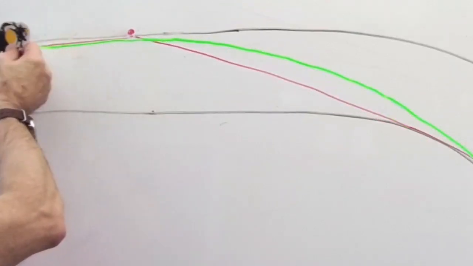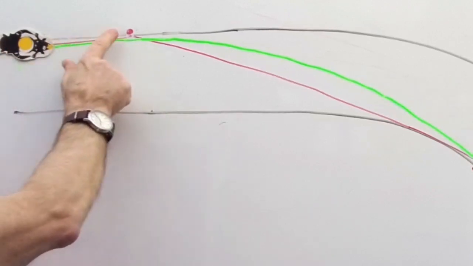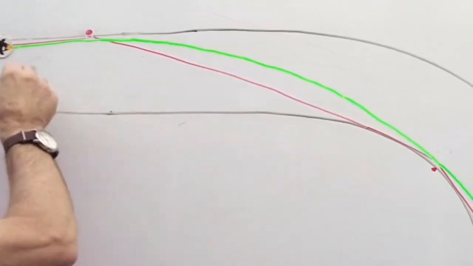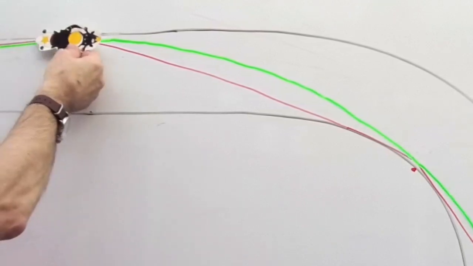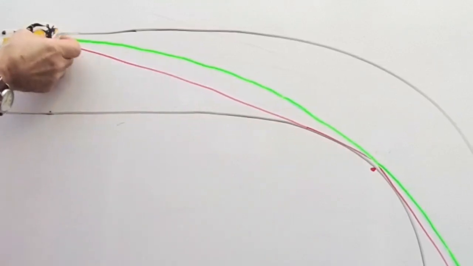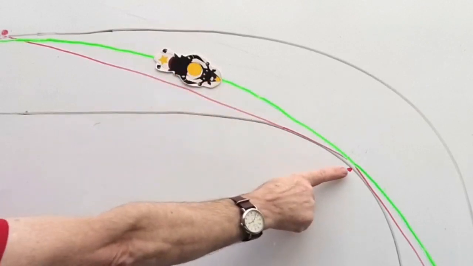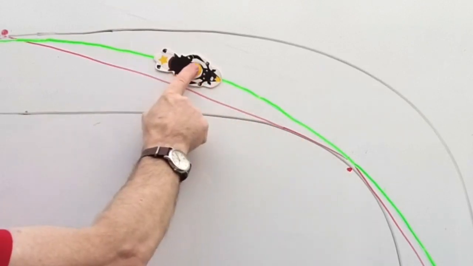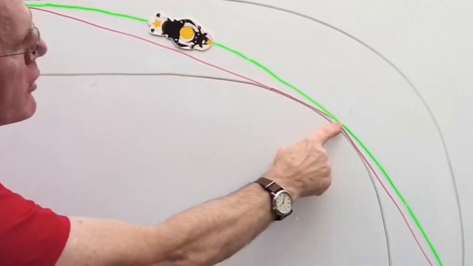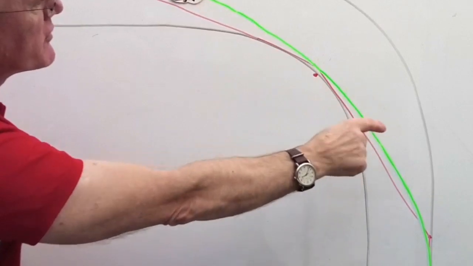So if you can imagine now using the green line as the constant radius, is arriving as you're coming down here, we're now looking at the reference point, but before we get there, even at this point, we're starting to look down for your apex. So as you start to tip in here, we're already looking for that point. And then as we're radiusing our way in towards the corner, well before we get to your apex, we're already looking through the corner for the drift out point. So we're not looking where we're going, we're looking into the distance of where we want to go, which is actually not where the bike's pointing.